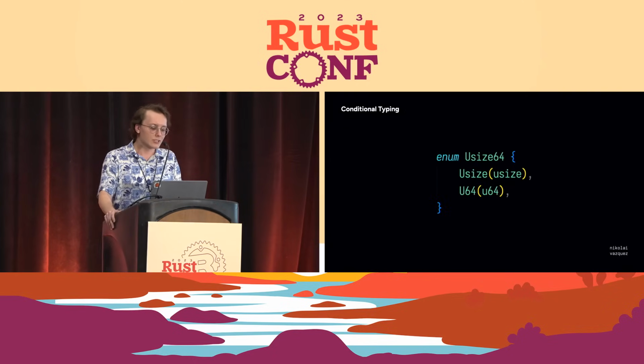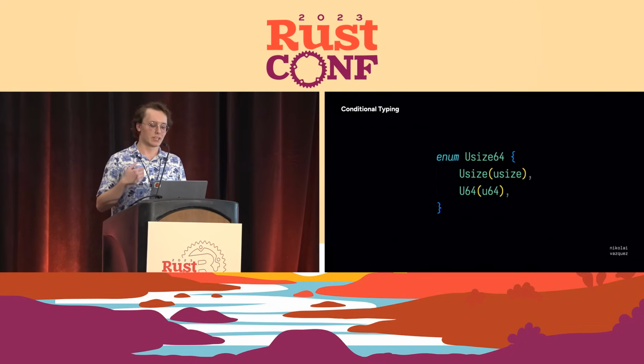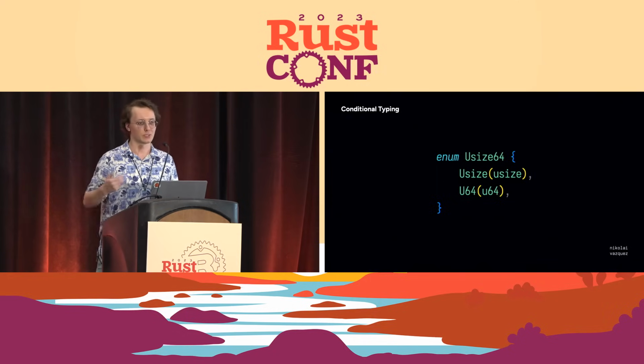And so you could represent this as an enum by having a variant for usize and then a variant for U64. But the issue becomes that you end up needing extra memory just to be able to say at runtime, oh, which one am I using, even though you know at compile time which is the one that you want.